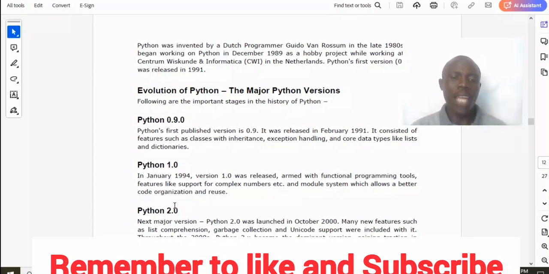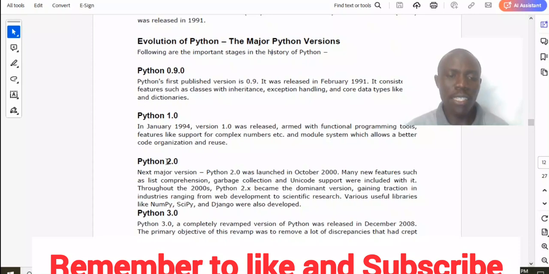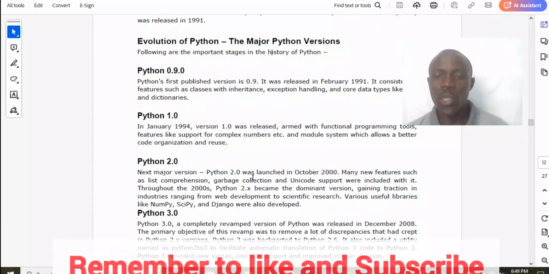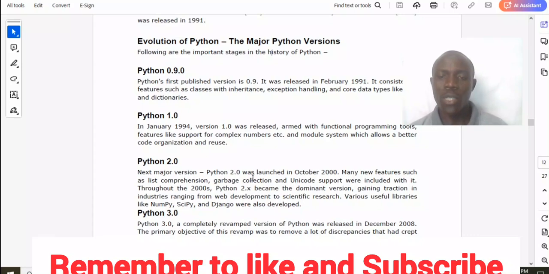So let's continue. Now we have Python 2.0. Let us see when Python 2.0 was released. The next major version, Python 2.0, was launched in October 2000. Many new features such as list comprehension, garbage collection, and Unicode support were included with it.